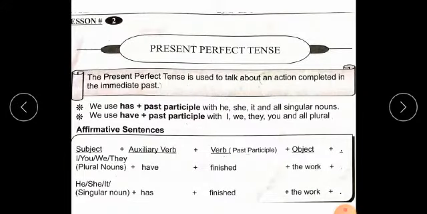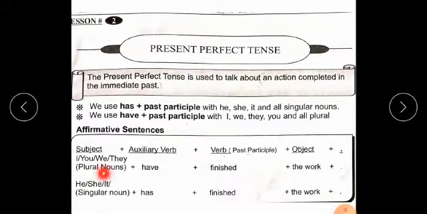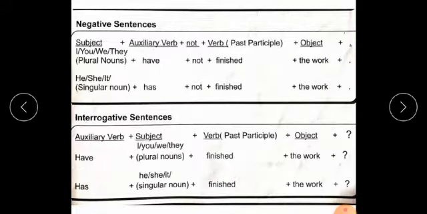Like, I give you an example: I have finished the work. So it will be: I have not finished the work. We write just not after auxiliary verb has or have.